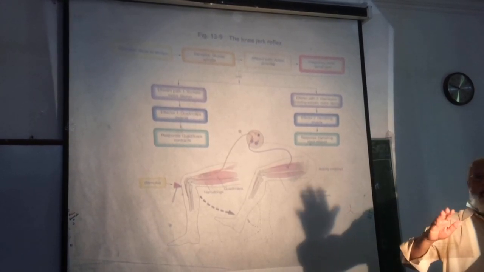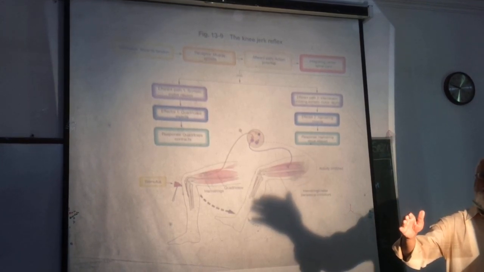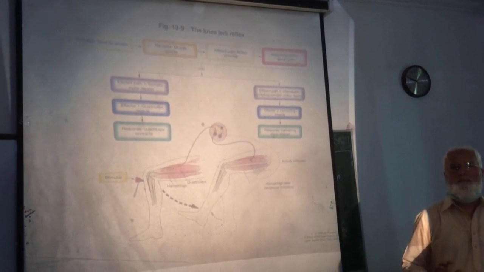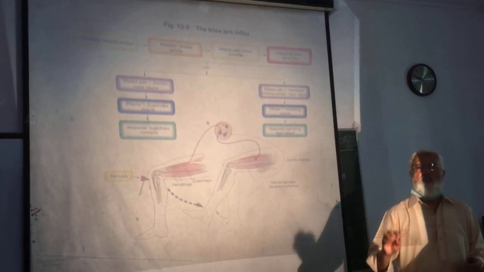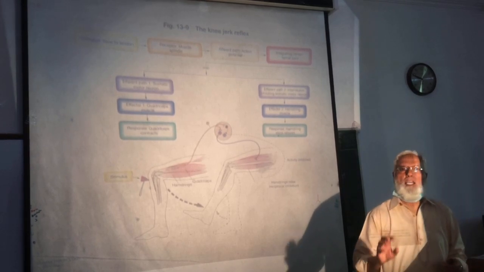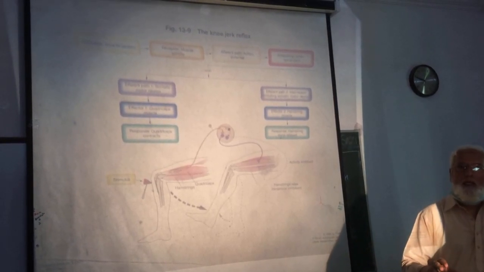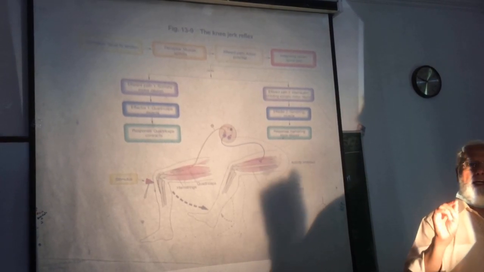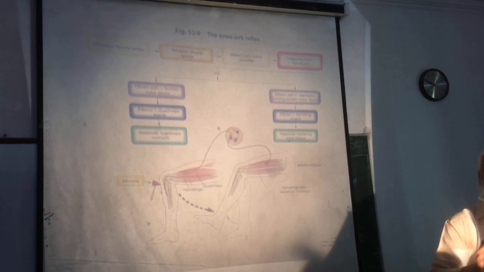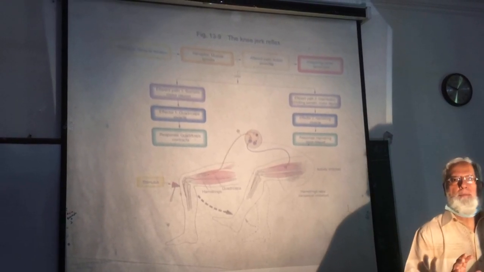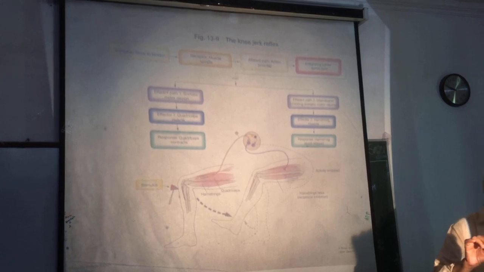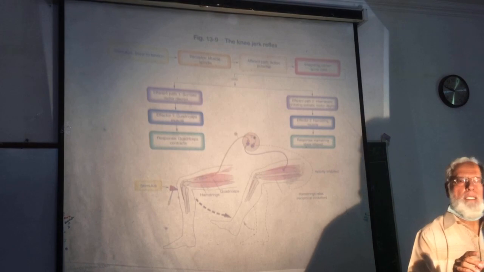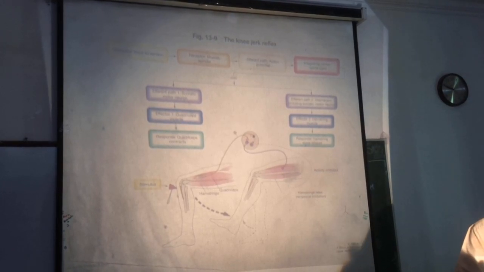At rest, there is some continuous gamma efferent discharge. This discharge goes to the end portions of the intrafusal fibers, which are contractile.